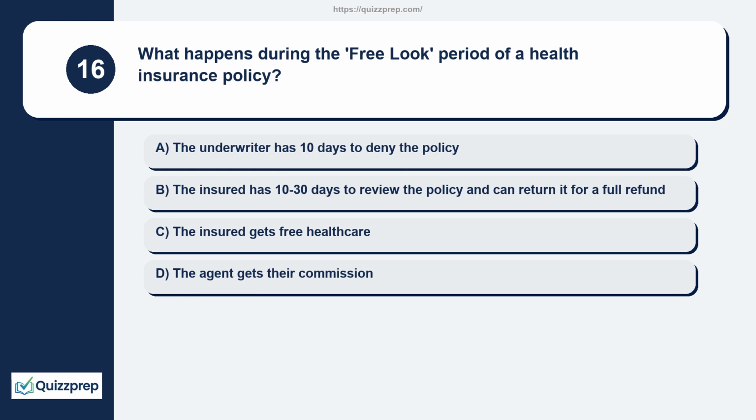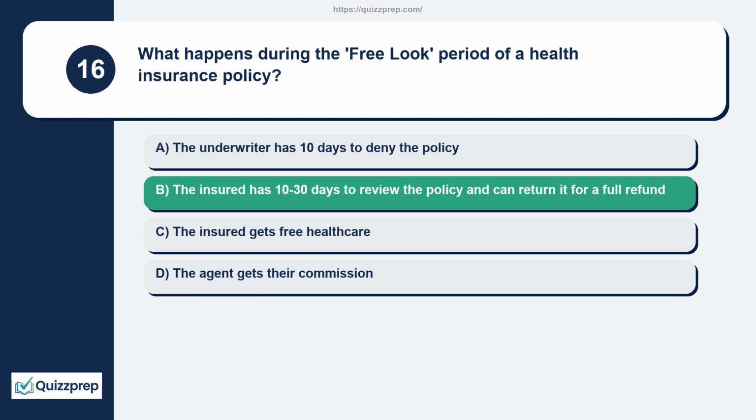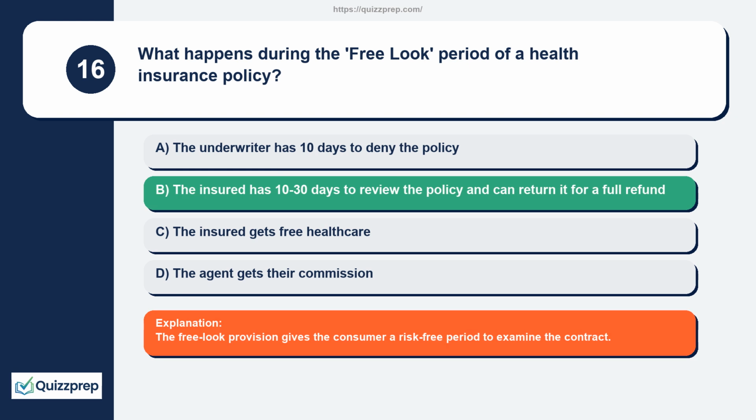Question 16. What happens during the free look period of a health insurance policy? The underwriter has 10 days to deny the policy. The insured has 10 to 30 days to review the policy and can return it for a full refund. The insured gets free healthcare. The agent gets their commission. The free look provision gives the consumer a risk-free period to examine the contract.